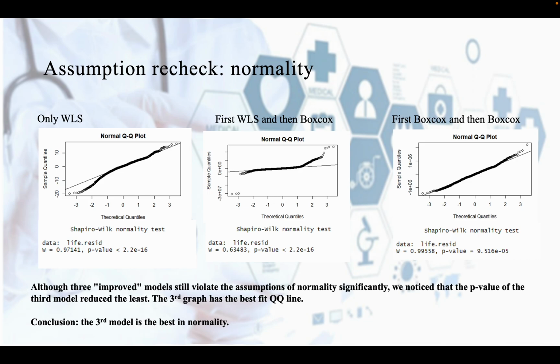Last, let's go back to check the normality. As you can see from the QQ plot and the Shapiro test result, although the three improved models still violate the assumption of normality significantly, we notice that the p-value of the third model reduces the least, and the third graph has the best fit of the QQ line. So we conclude that the third model is the best in the normality.